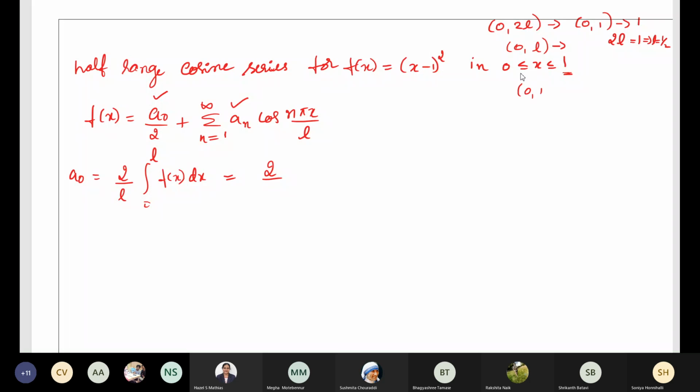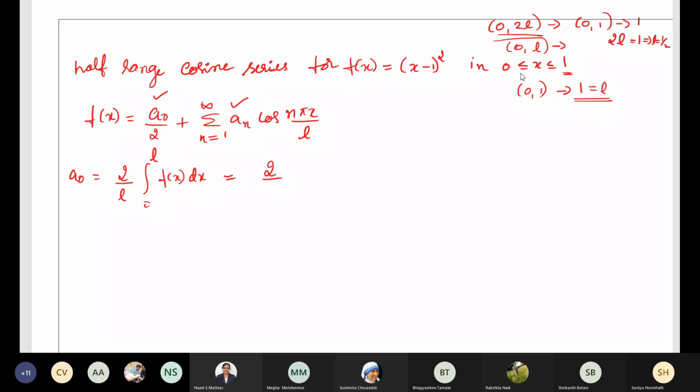What is the interval? 0, 1. Length of the interval is 1 minus 0, which is 1. And you need to equate this with L only. That's why L value is 1. I exactly do not know how many of you have guessed it, but this is the reason why L equals 1. So you need to understand the difference between two things clearly.